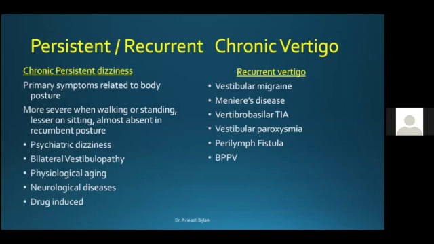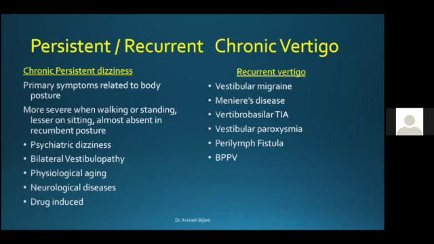And the differential diagnosis, first and foremost, is psychiatric dizziness, followed by bilateral vestibulopathy. Physiological aging is another cause. We've been talking rather recently in terms of presbyvestibulopathy, and that is what presbyvestibulopathy is, the effect of physiological aging on the vestibular organs. Then there are a large number of neurological diseases, and also if the patient has been persistently on some drugs, even that can result in chronic persistent dizziness.